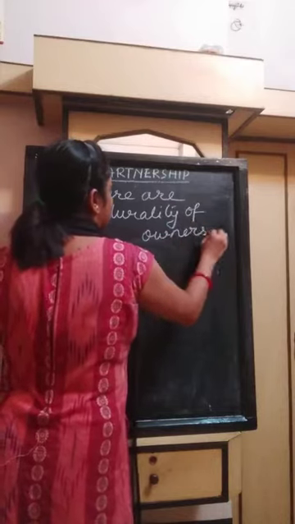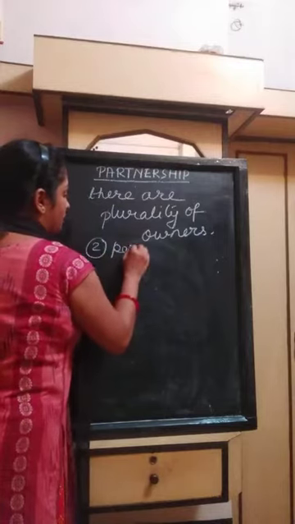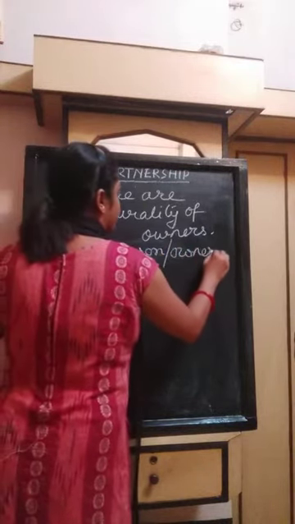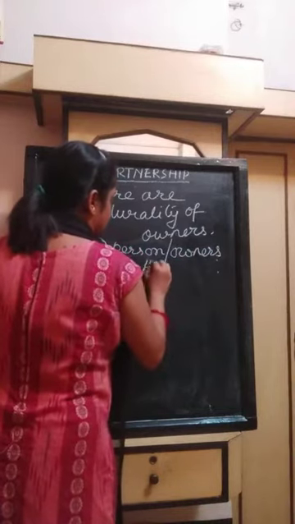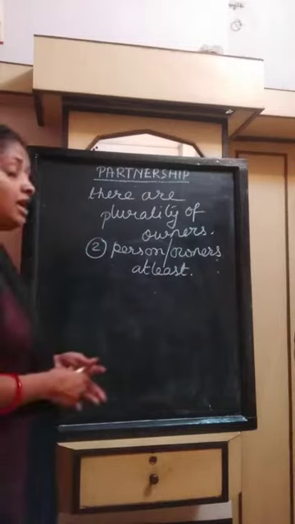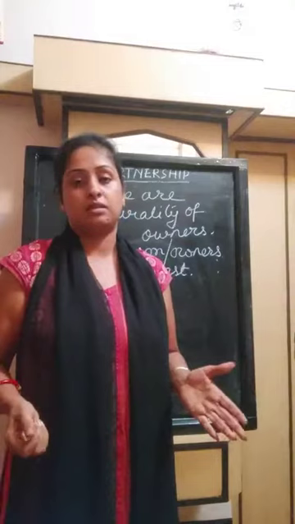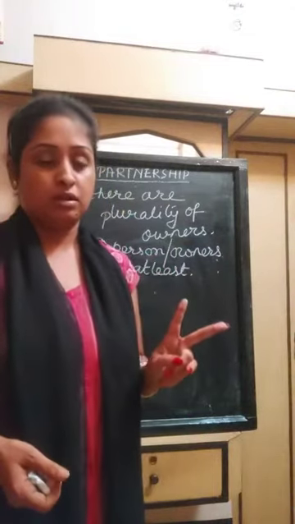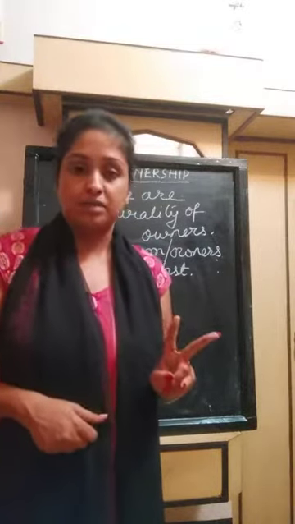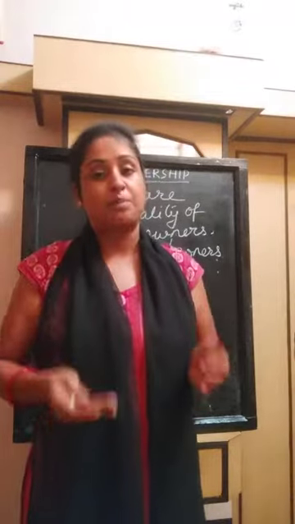Plurality of owners, that is, there must be at least two persons or two owners required for this form of business. If the business wants to expand, it at least needs two owners, two partners. So when two partners come, the business no longer remains a sole proprietorship form of business. It becomes a partnership business.